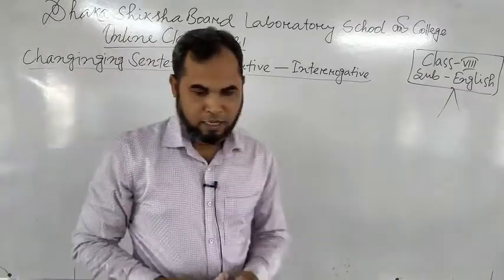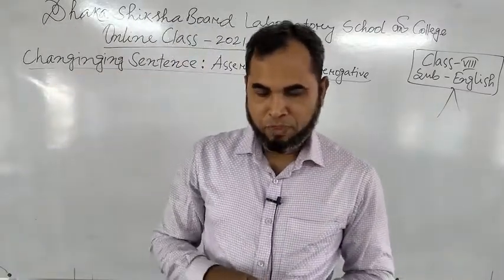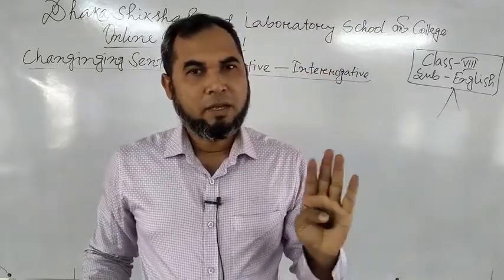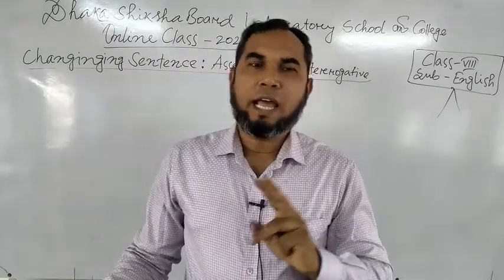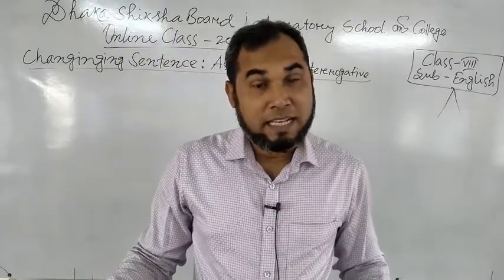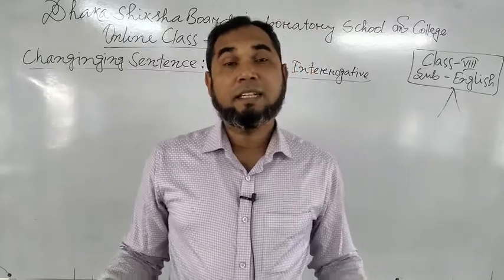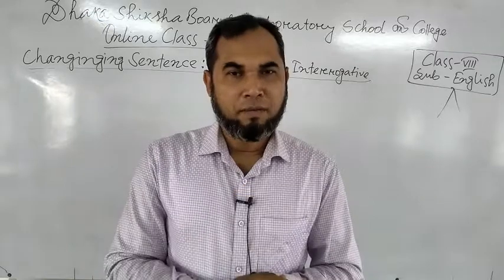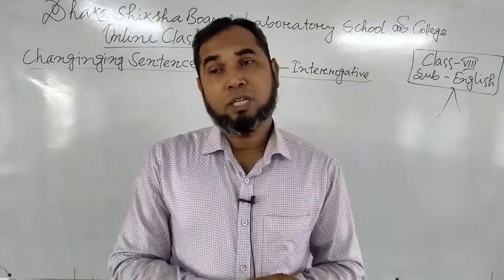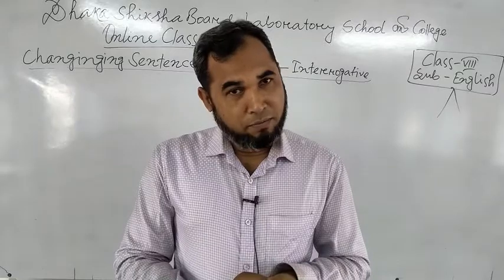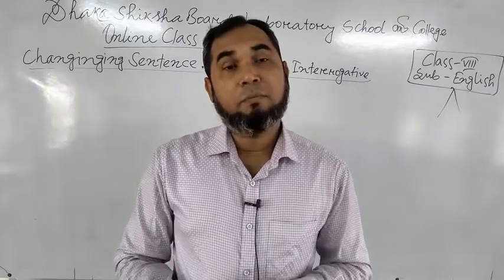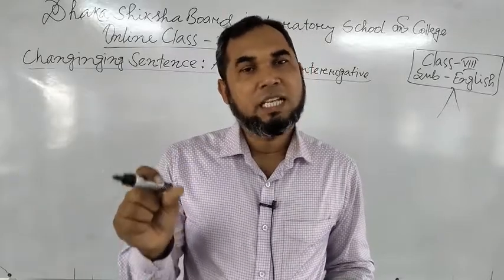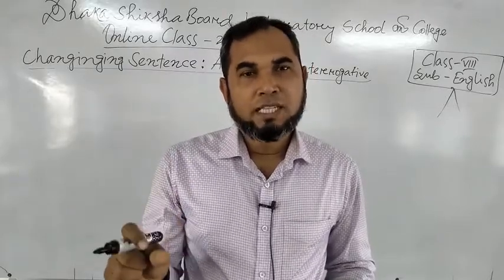Now, the third point is, suppose we don't have any auxiliary verb in the sentence, especially in an assertive sentence. That is, it has only a main verb. Then what will be there? According to the tense of the main verb and according to the number and person of the subject, you have to use do, does, did.